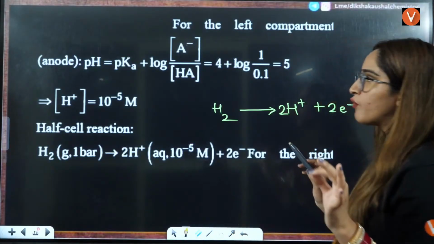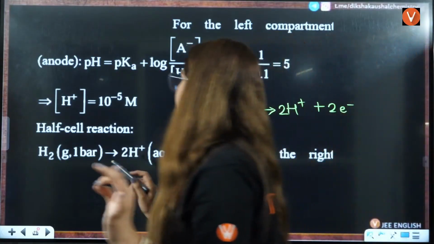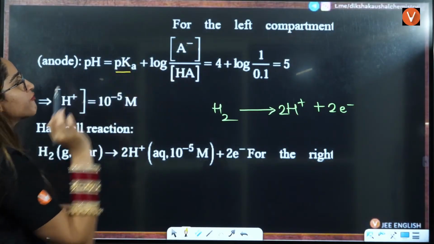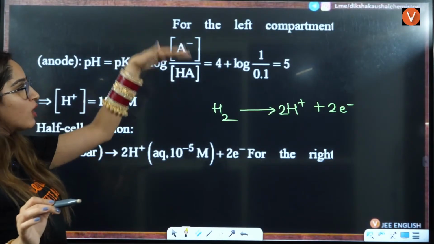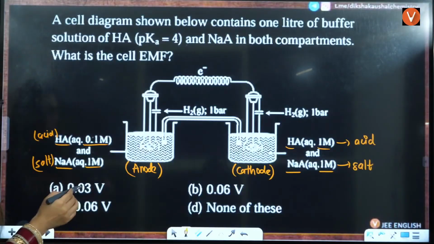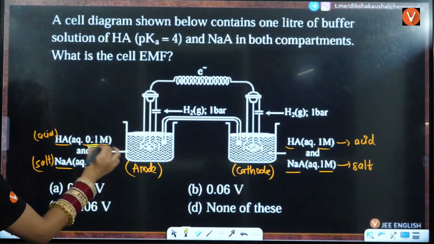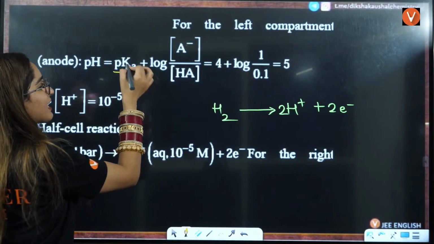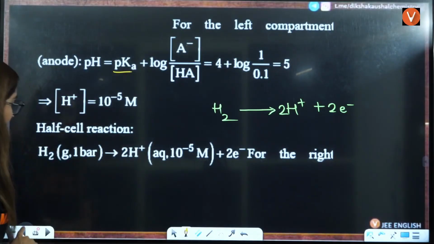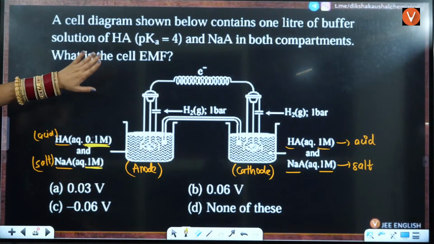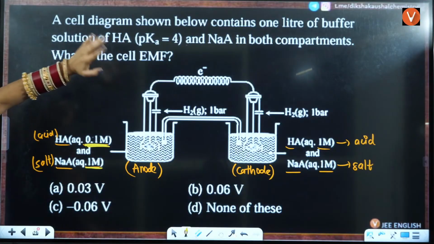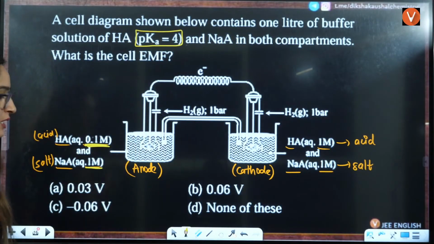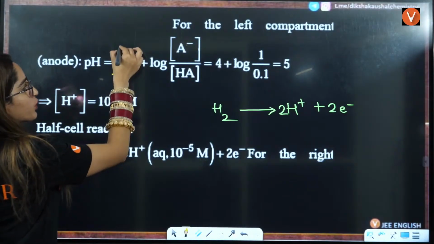We know that if you want to calculate the value of pH here, pH is equal to pKa plus log of salt by acid. So salt here is given to be 1, and this acid is given to be 0.1. So I'll directly put the value of pKa. That is given to you: 1 liter of buffer solution of HA, pKa value is given to be 4. So the pKa value is 4.